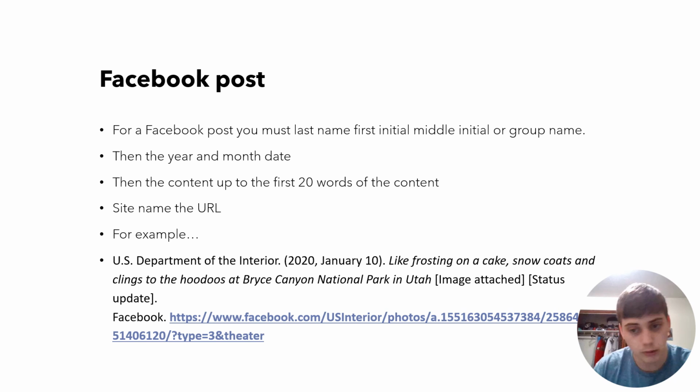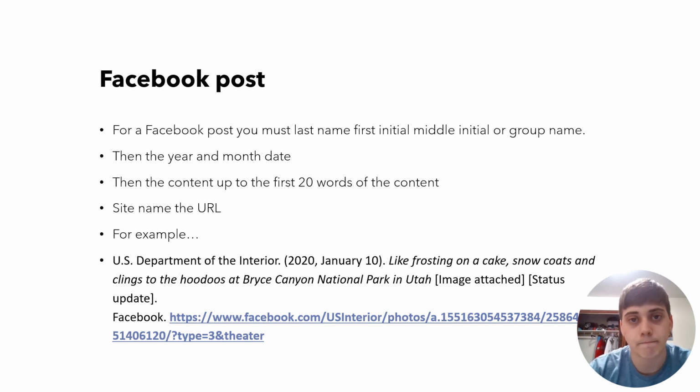And then this is an example from Purdue OWL talking about the U.S. Department of Labor, or the U.S. Department of the Interior. So they made a Facebook post that was on January 10th, 2020, that said, like frosting on a cake, snow coats and clings to the hoodoos and Bryce Canyon National Park in Utah. There was an image, and then it was a status update. And the image URL is here after the word Facebook.